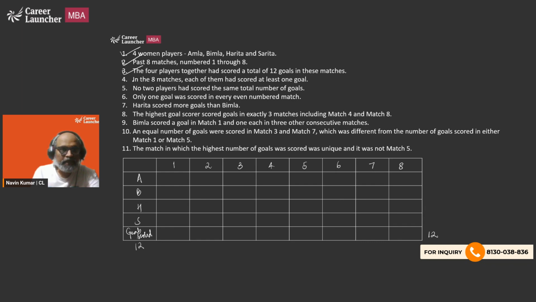Each of them had scored at least one goal, so we cannot have 0 for anyone, no 0 match wise as well. No two players had scored the same total number of goals. So out of 12, there is going to be at least one. If we give different numbers, it's 1, 2, 3, 4, that's 10.